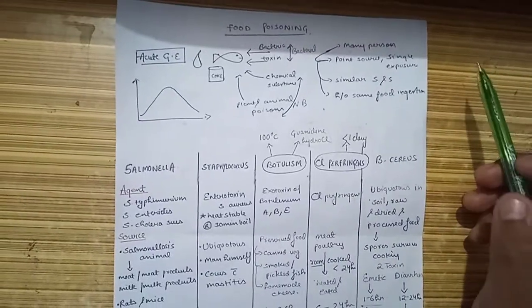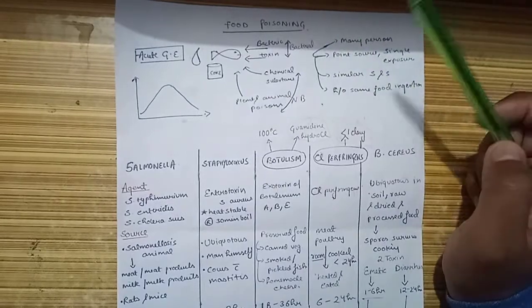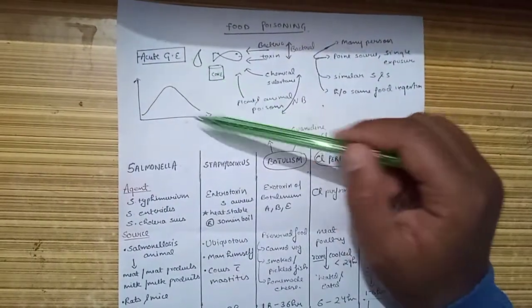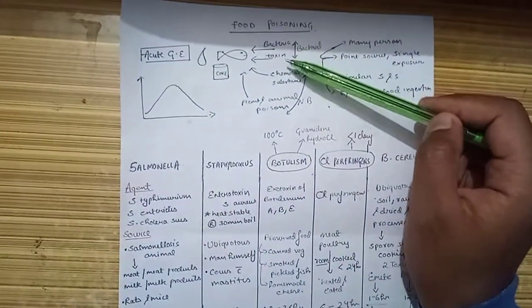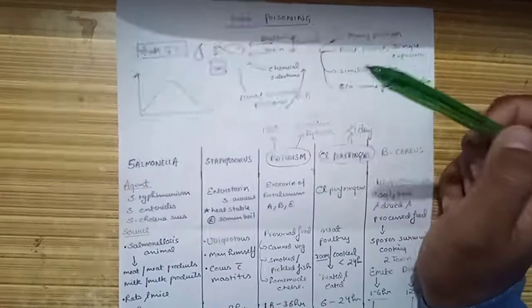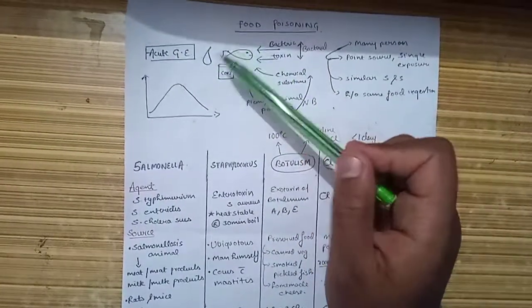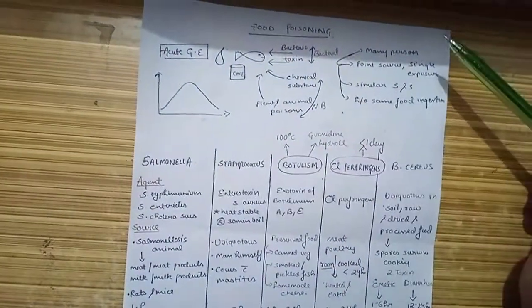Hello everyone. So here we will talk regarding food poisoning. Food poisoning is actually acute gastroenteritis that is caused because of bacteria or its toxin or chemical substances or plant or animal poison that contaminate our food, and then we consume it, that leads to food poisoning.